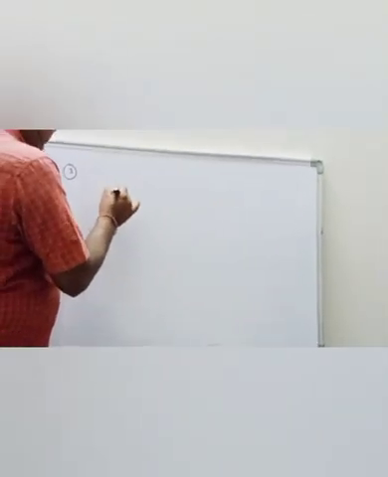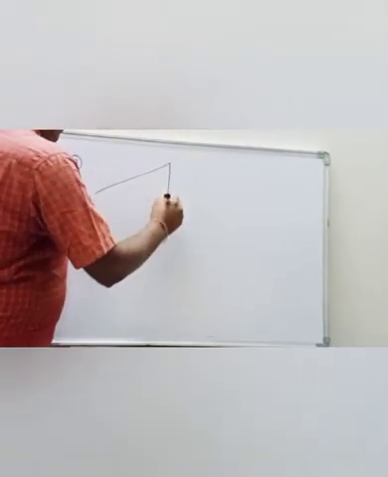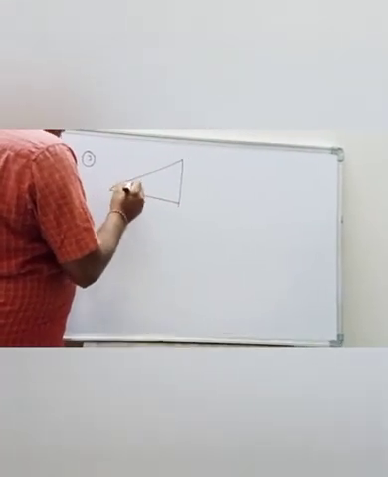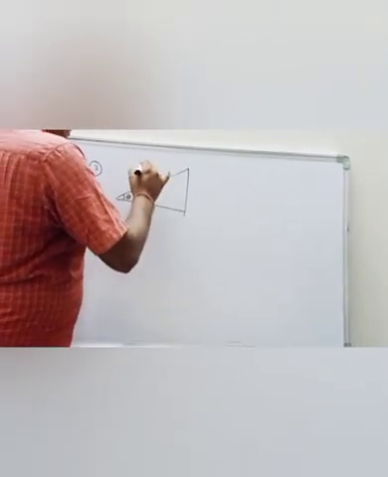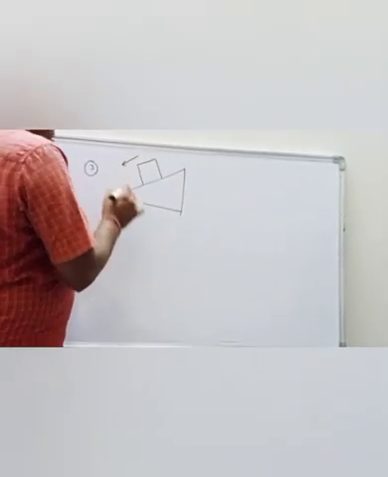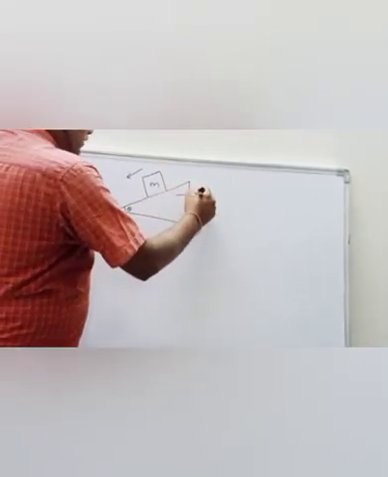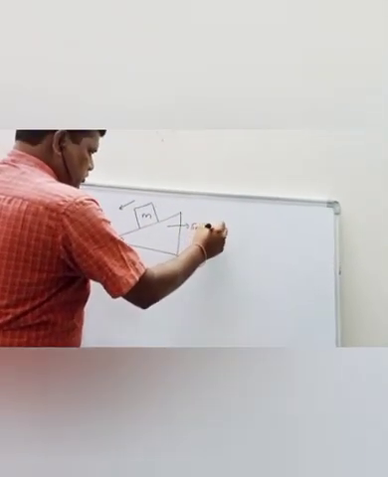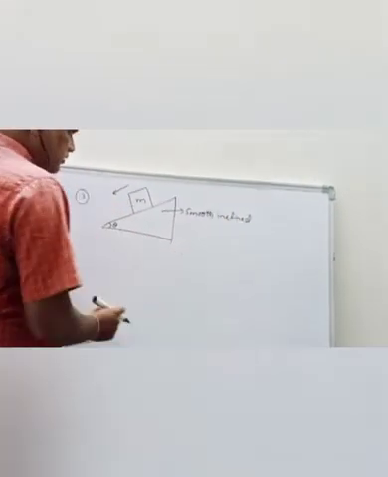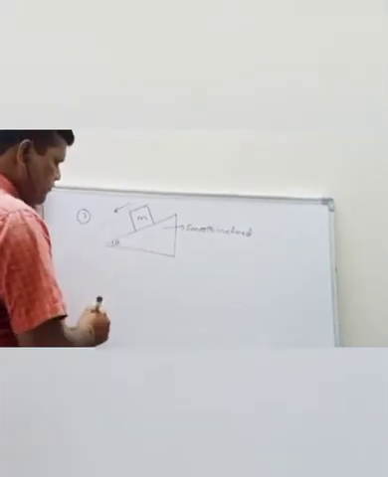Let us consider a block of mass m sliding down a smooth inclined plane, where the inclination is theta with the horizontal.